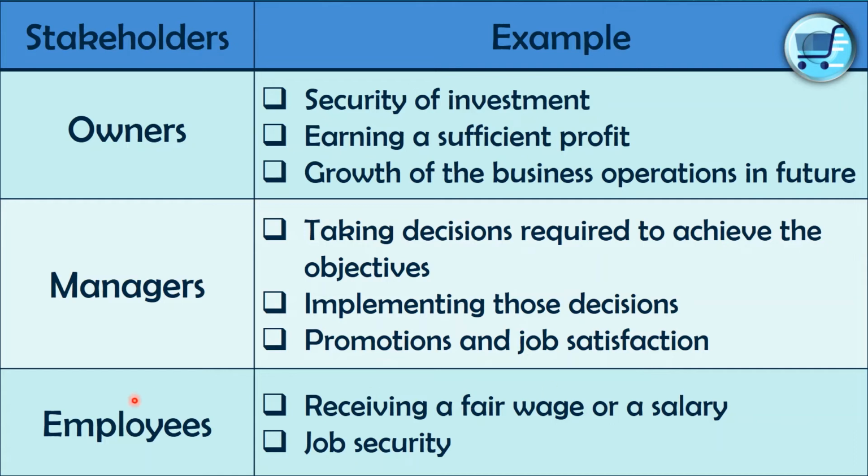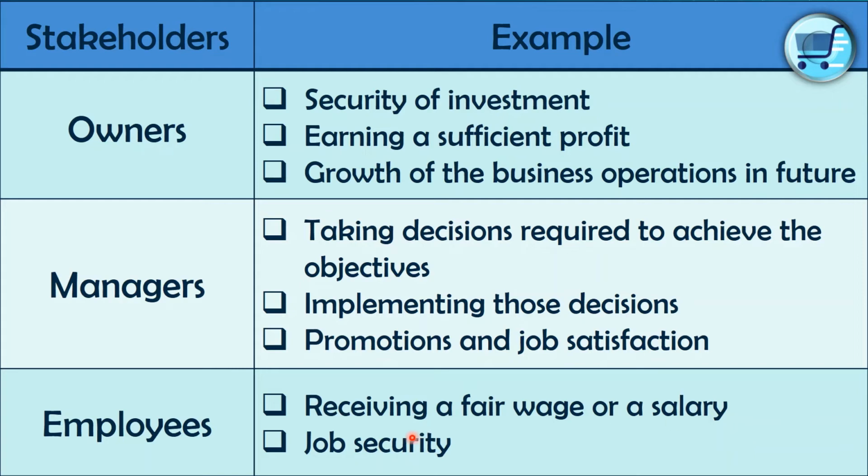So employees, what do they expect from the business? Let's say receiving a fair wage or a salary, for sure, right? Each and everyone's dream is to earn a salary, but it should be fair.